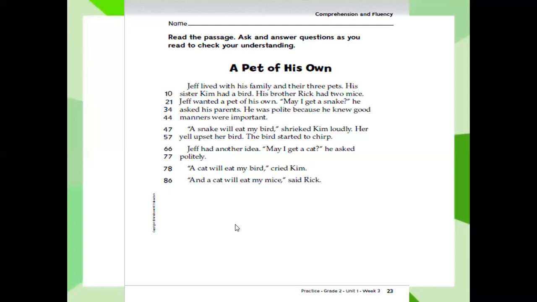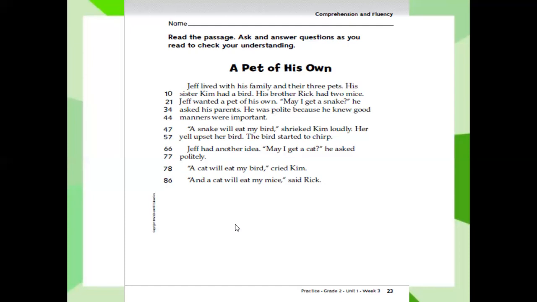Her yell upset her bird. The bird started to chirp. So what happens here? His sister refused, or she said, "How do you want to get a snake so the snake will eat my bird?"